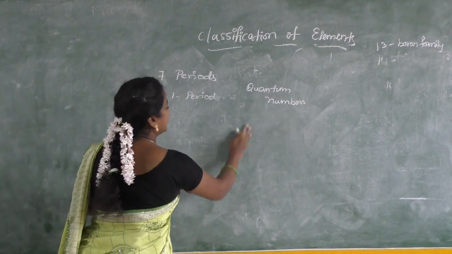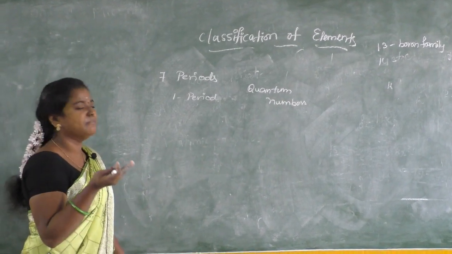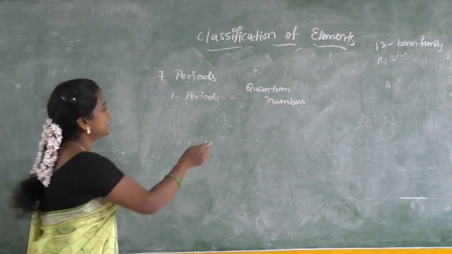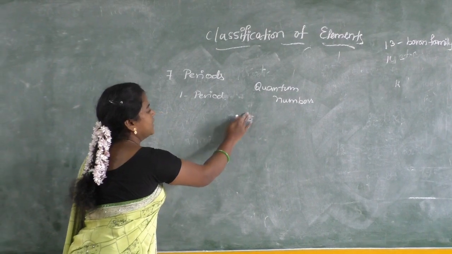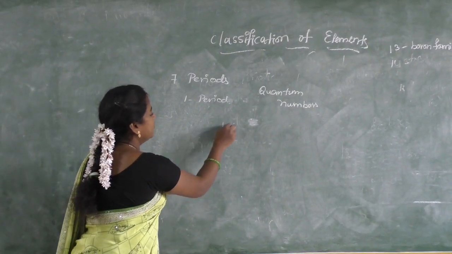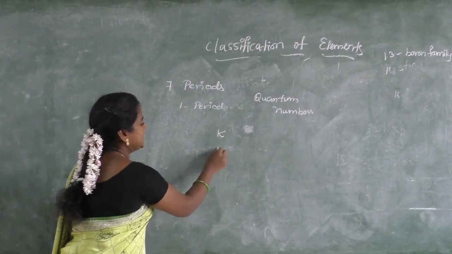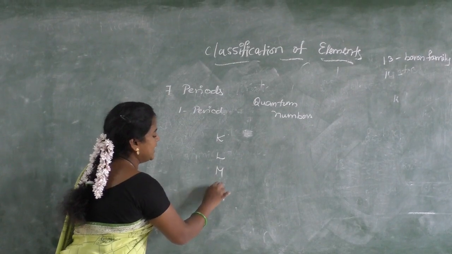See, we know quantum numbers: principal quantum number, azimuthal quantum number, magnetic quantum number and spin quantum number. In the principal quantum number, we arrange the electrons in a shell pattern, right? K shell, L shell, M shell, N shell.